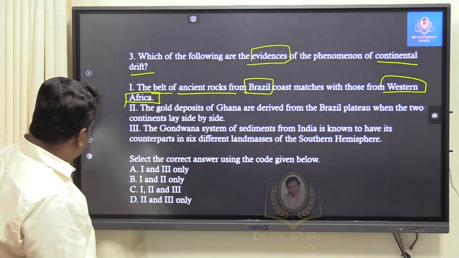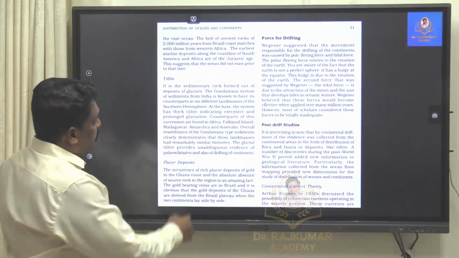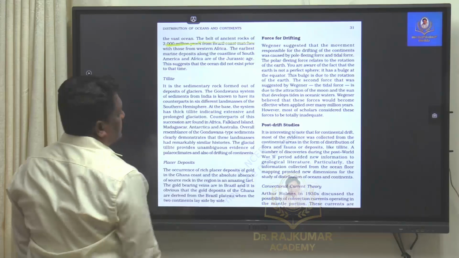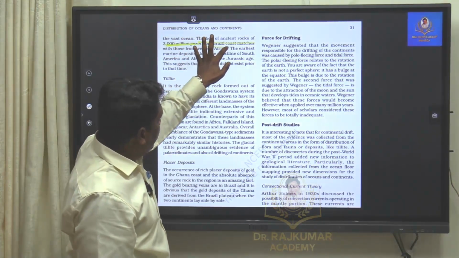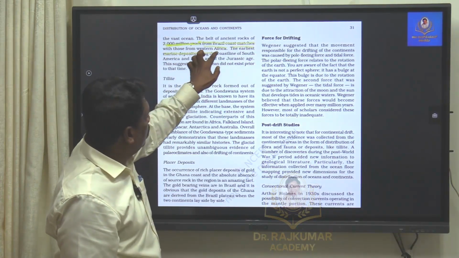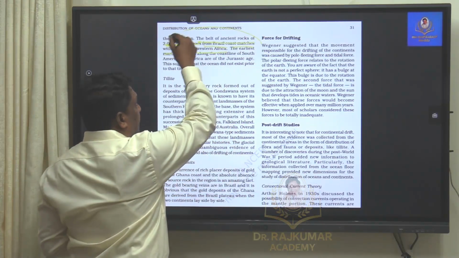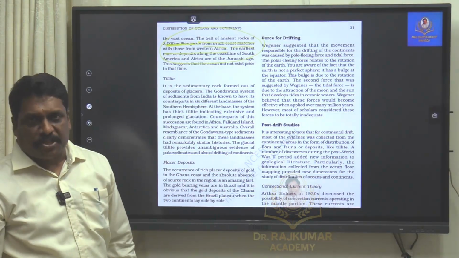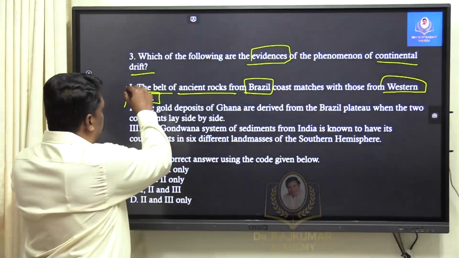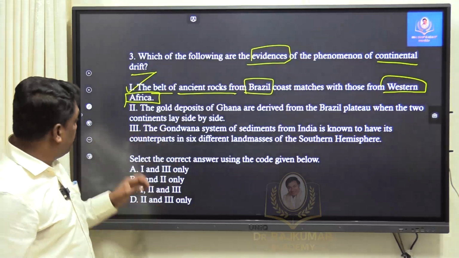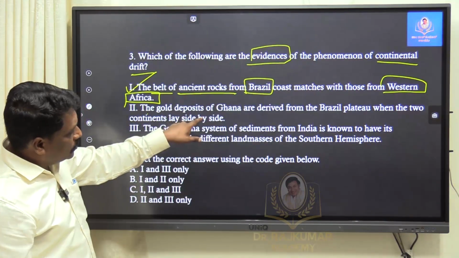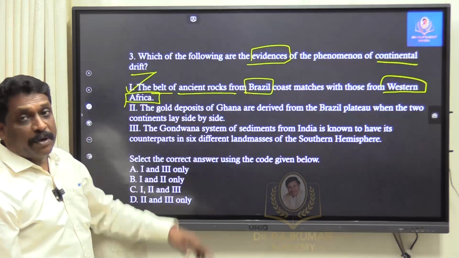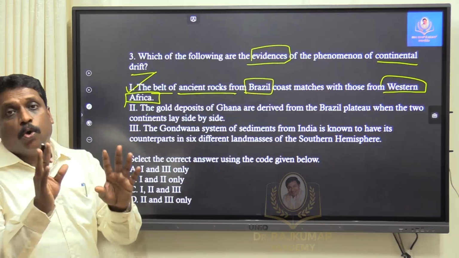Right. If I see NCERT, I am just reading it as it is. See, the belt of ancient rocks, this 2000 million years it is somewhere missing. From the Brazilian coast matches with that of Western Africa. Then I take the sentence line by line, except this 2000 million years, the rest of the things are exactly matching. So statement 1 is absolutely correct. Now I am coming to statement 2. Read it. The gold deposits of Ghana are derived from the Brazilian plateau when the 2 continents lay side by side. This is the evidence of placer gold deposits.